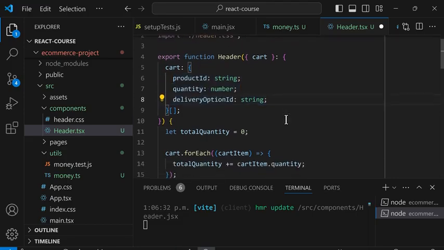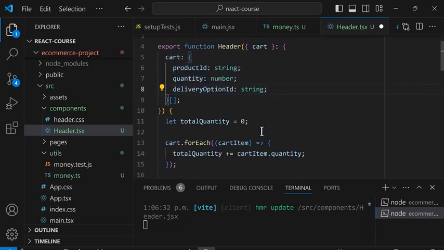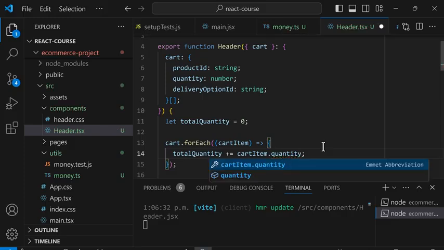So now TypeScript can actually look at the rest of our code and check if each value in the array has a quantity. And if we accidentally misspell quantity here, like this, TypeScript can use this type here to check if we made a mistake. So this helps us avoid a lot of mistakes when we're coding. So let's add that back and save.